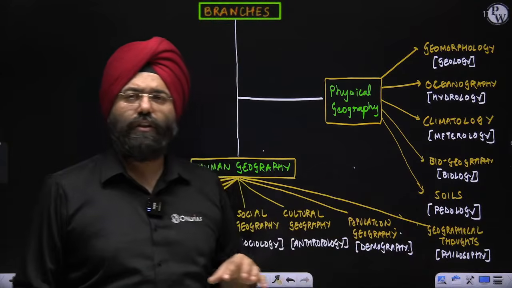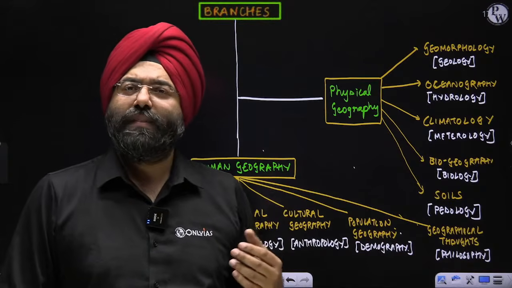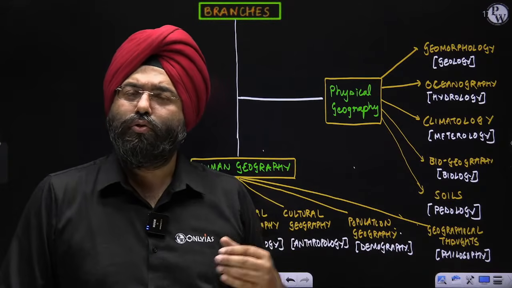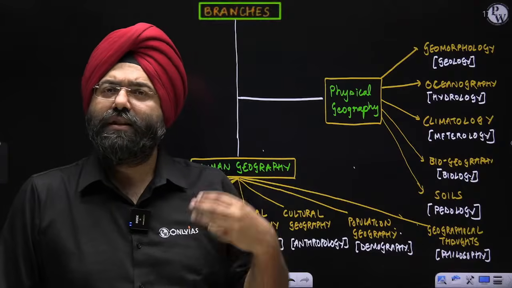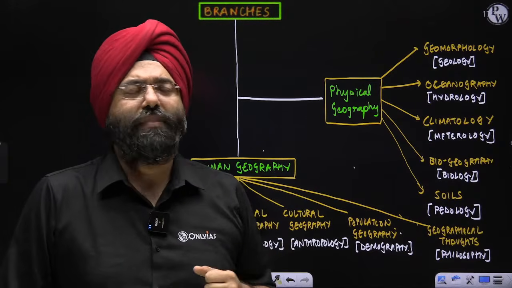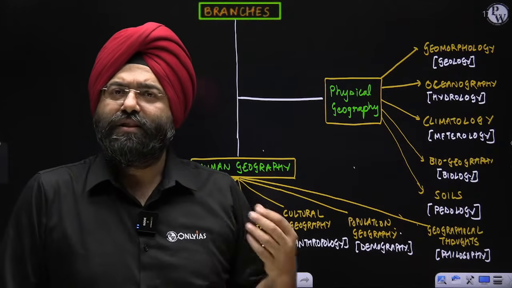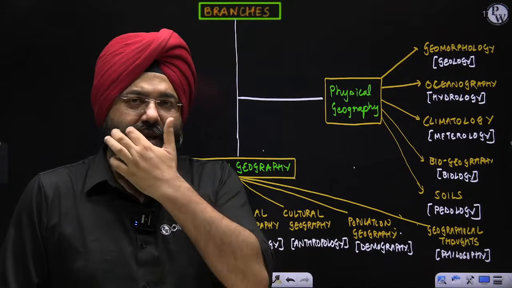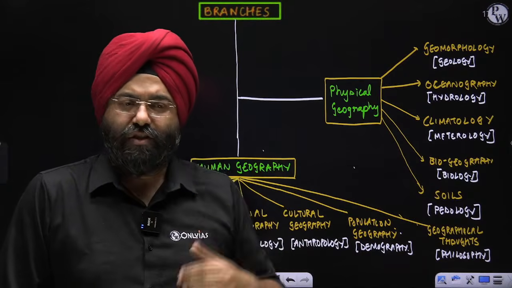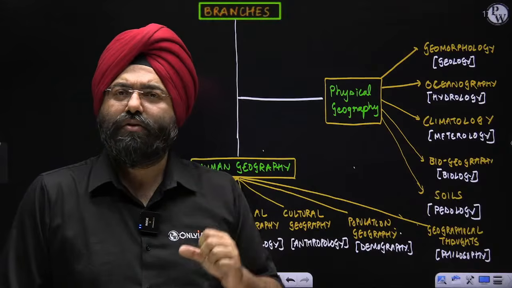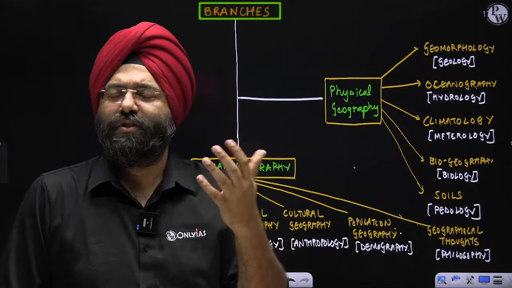Last comes geographical thought. See, this topic is basically associated with those people who are going to do geography optional, but there are certain concepts which you also need to know. Like, for example, determinism, possibilism, which I am going to teach you also when we do the lectures. As we move ahead, we'll be discussing those concepts also. Those are derived from the concept of philosophy.